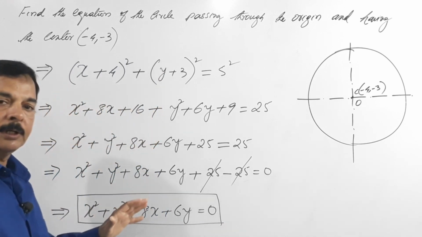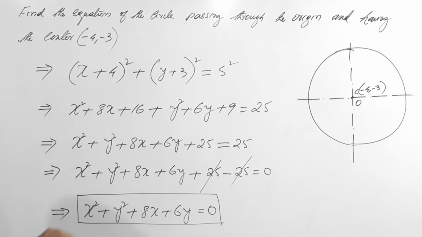So what you notice here? If you compare this with the general equation to the circle, what is the general equation?